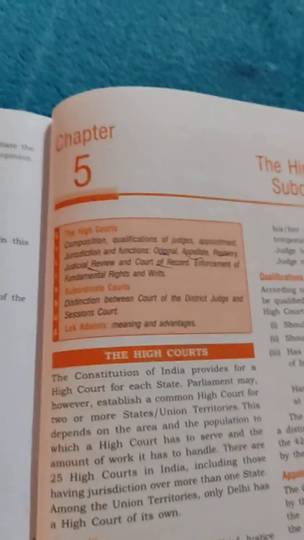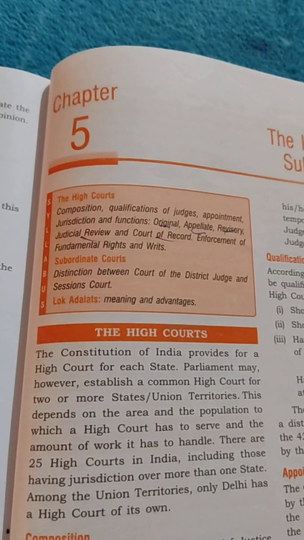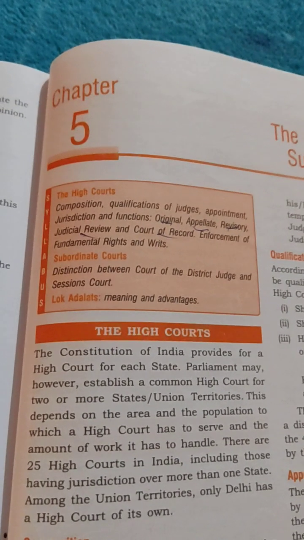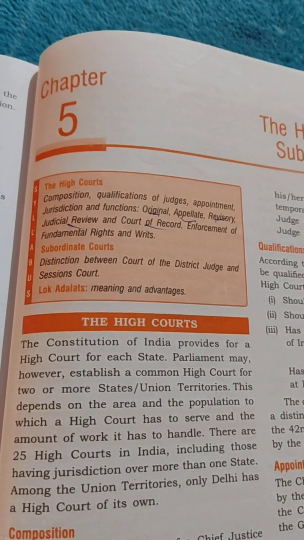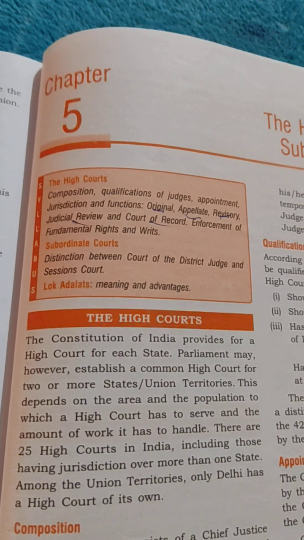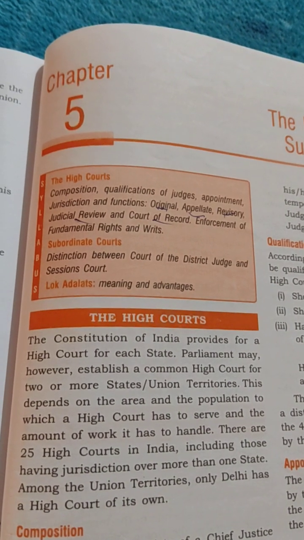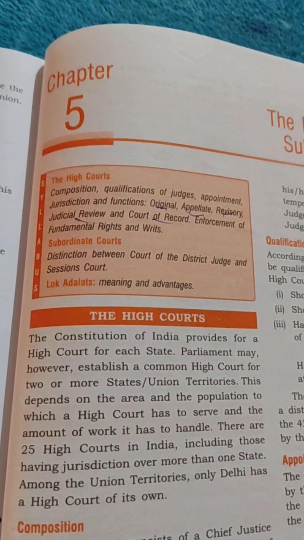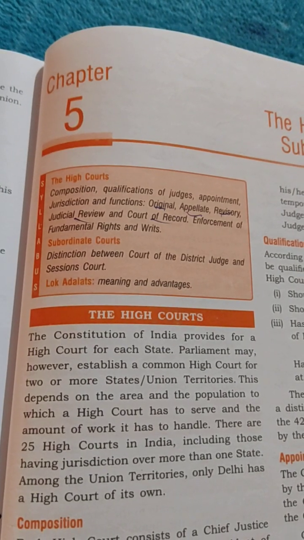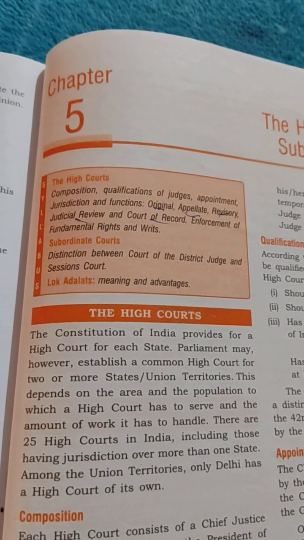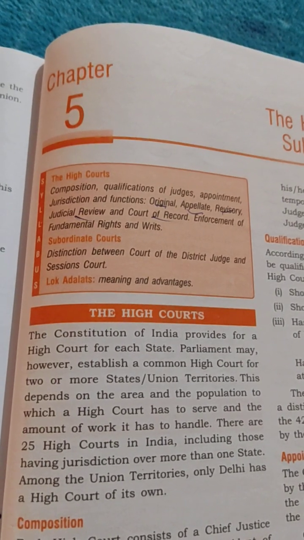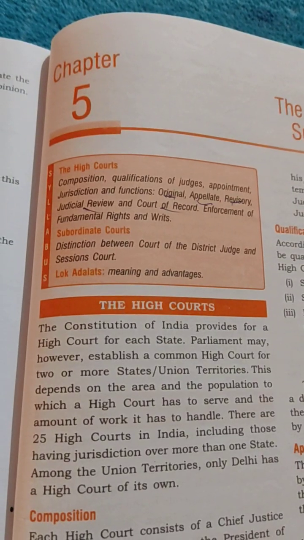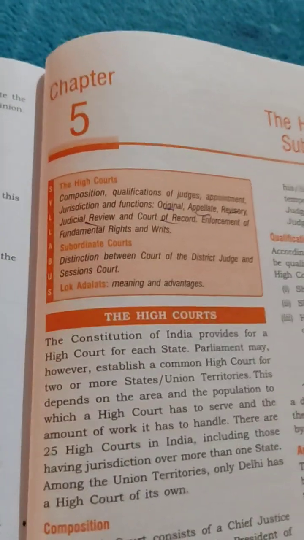So the majority of the portion is similar to chapter number 4, that is enforcement of fundamental rights and writs and revisory jurisdiction. The power of judicial review is also similar to the power of judicial review of the Supreme Court. And from subordinate courts, we are to study the distinction between the court of district judge and sessions judge. Next is Lok Adalat. From Lok Adalat, we are to revise the meaning and advantages of Lok Adalat. So we will revise this chapter like the other chapters, from questions.